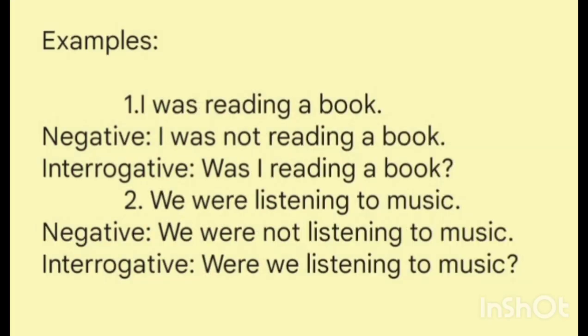Let us see some examples of past continuous tense. Number 1, I was reading a book. In this sentence, was plus ing form of the verb shows that it belongs to past continuous tense. Let us change into negative. When we change into negative, we need to add not after was or were. Let us see. I was not reading a book.